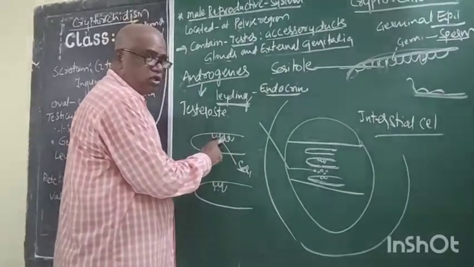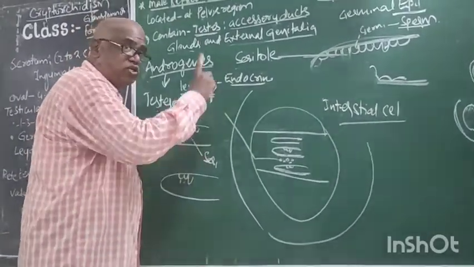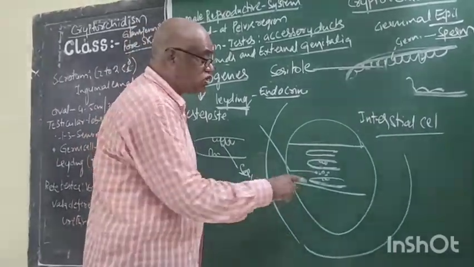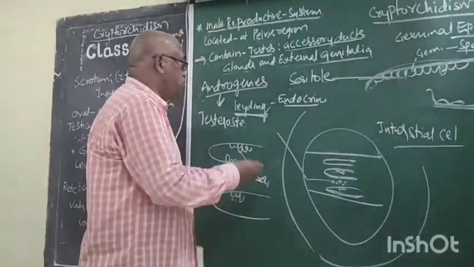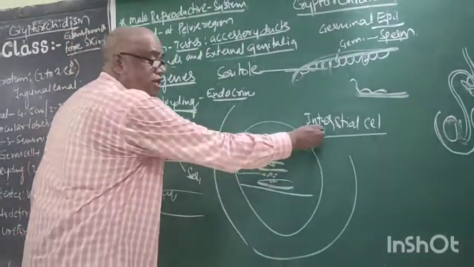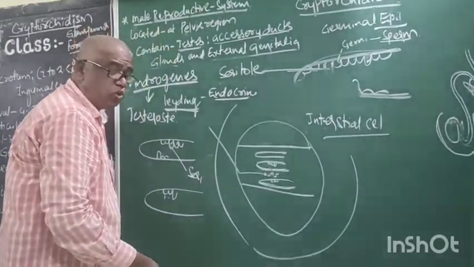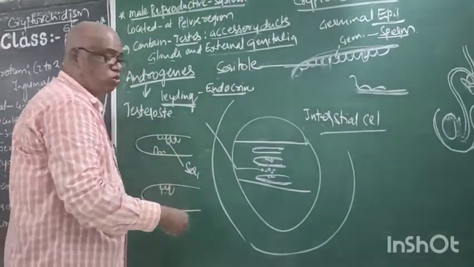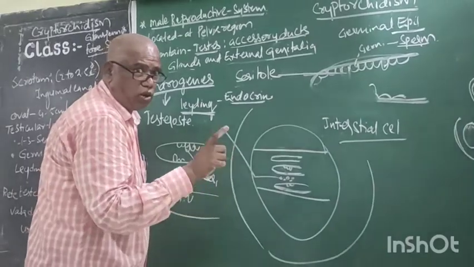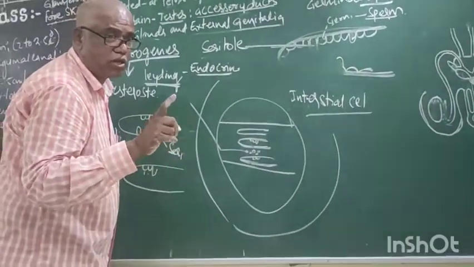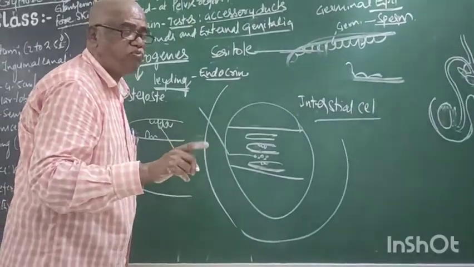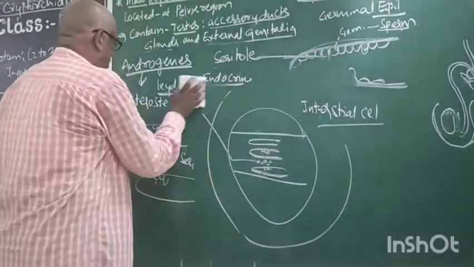One provides nourishment for sperm, the other produces hormone. The interstitial cell which produces androgen is the Leydig cell. The interstitial cell which provides nourishment to the sperm is called the Sertoli cell. Locationally they have the same name, but they perform different functions. Now come to the next one.